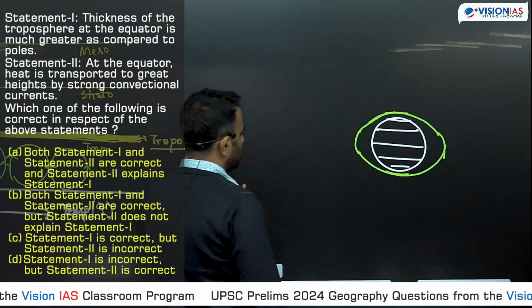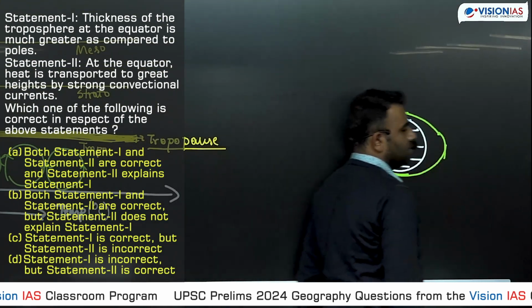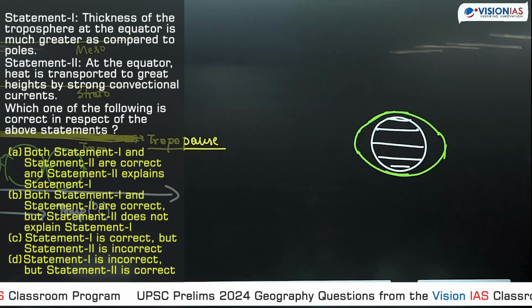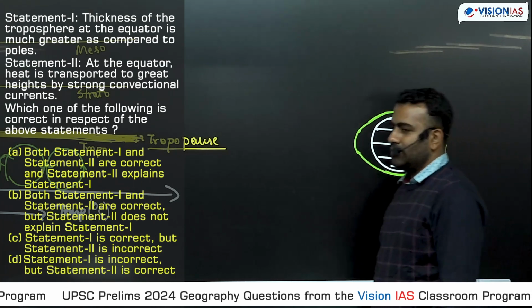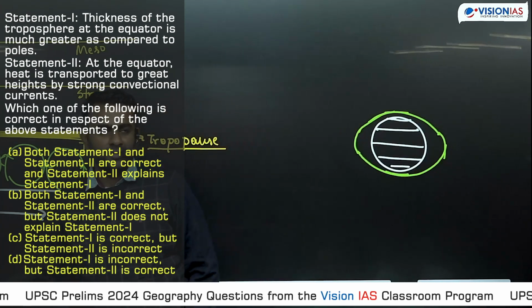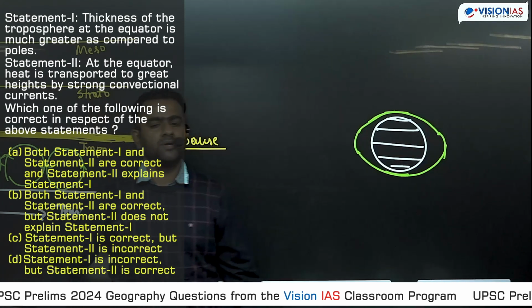The overall height of troposphere is more near to the equatorial and tropical regions. So there it goes up to 16 kilometers. However, near to the polar region, it goes only up to 6 kilometers. The overall height of the troposphere decreases from equator to poles.